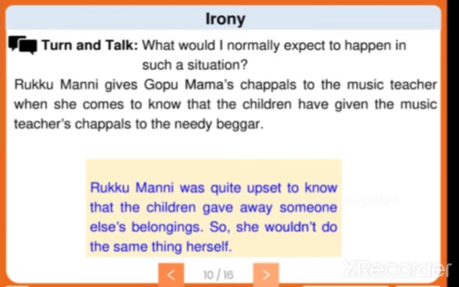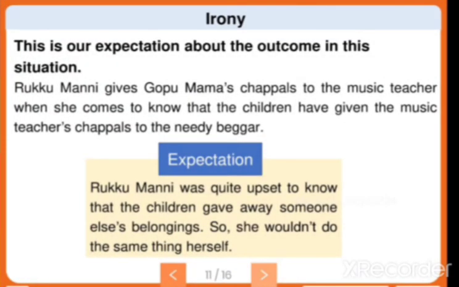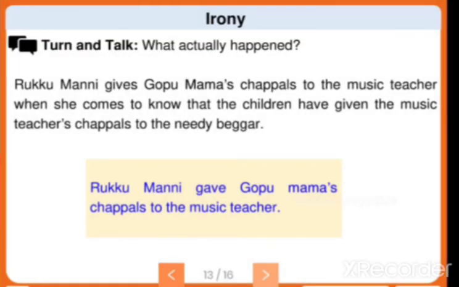It was the belongings of the music master, but that slipper he has taken and given to the beggar. So she would not do the same thing herself. She can't do the same thing, right? So yeah, the expectation would be that Rukmani was quite upset, so she won't do the same thing herself.